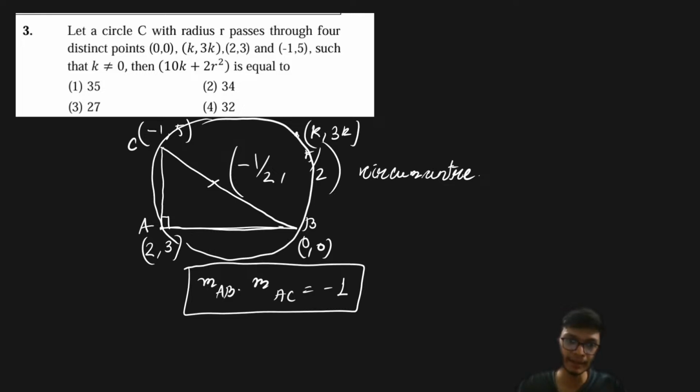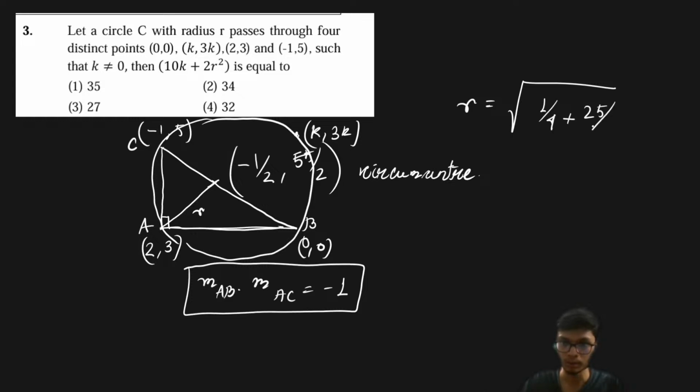It is said that the radius is given as r, so I can easily find the radius. The radius is simply the distance between this center point and the coordinate A. I'm just finding the distance from the origin also, and that will also work. This is also the radius. It's very simple to calculate: 1/4 plus 25/4, that is going to be equal to root 13 by 2. Root 13 by 2, right?